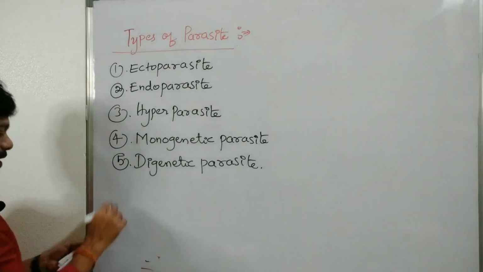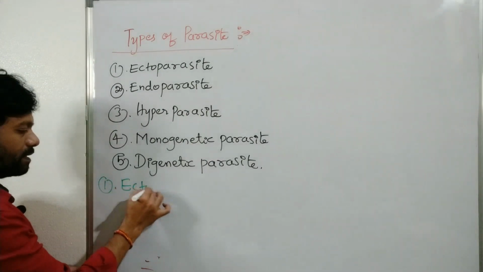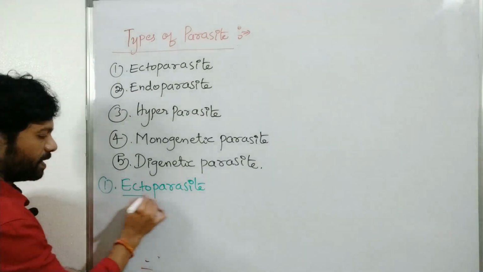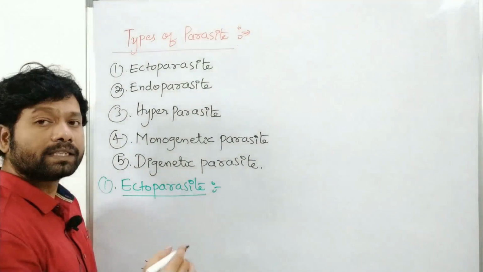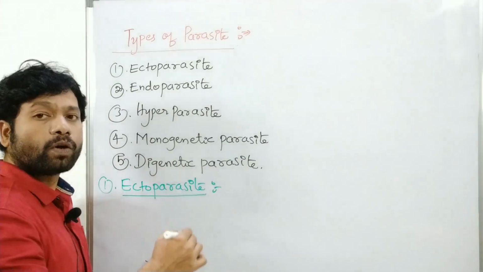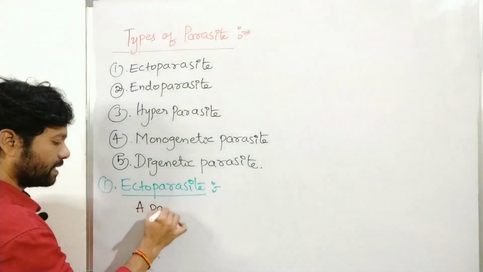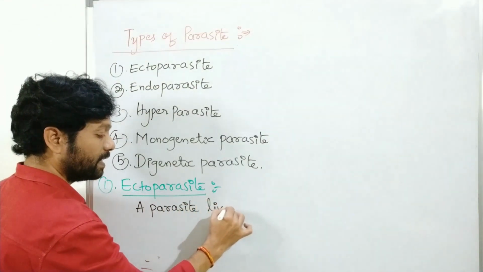ectoparasite. First one is what here? Ectoparasite. A parasite that lives on the surface of the host body. A parasite lives where?